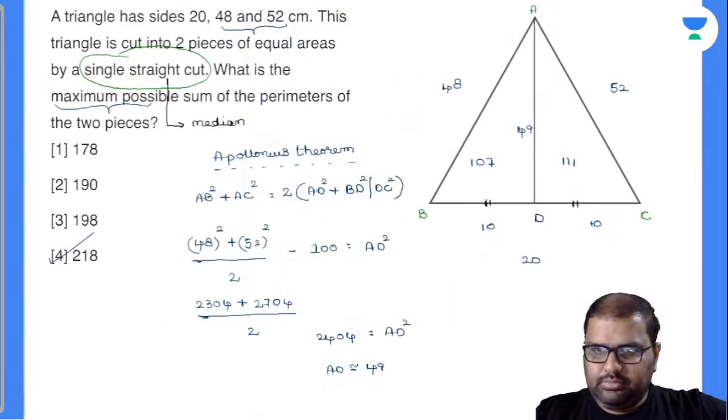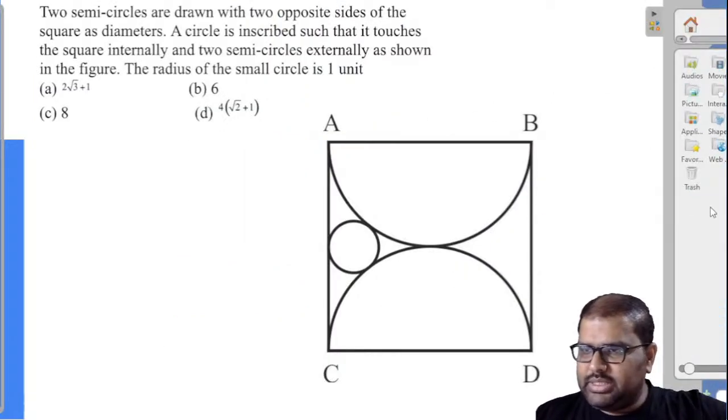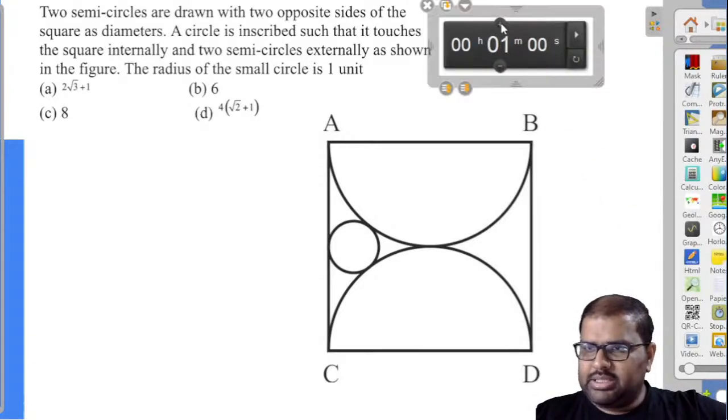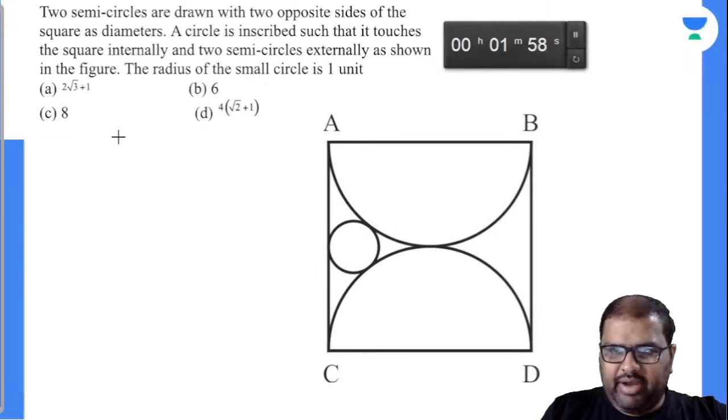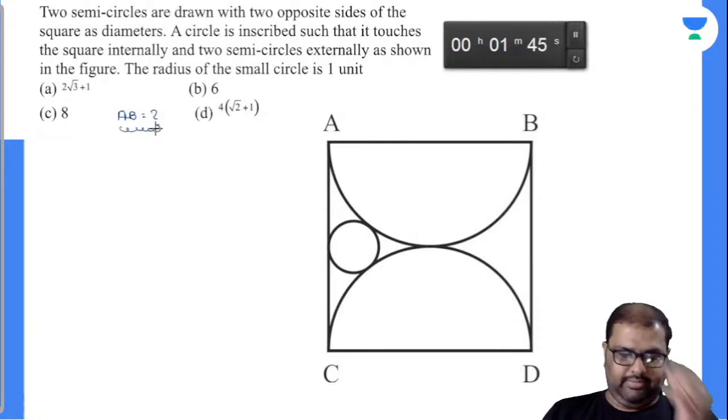Done. So, a little bit elaborate explanation. Now I am expecting you guys to answer this question. These types of questions are frequently asked in the examination. Now in this question, I missed out some data. You have to find out the AB length here. The line segment AB length is what you have to find out. Try this. Hi John, yes, it is 218.